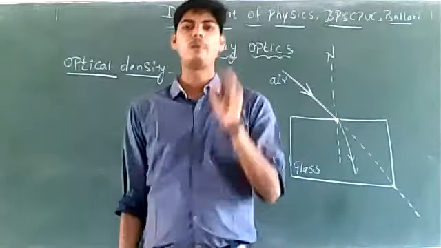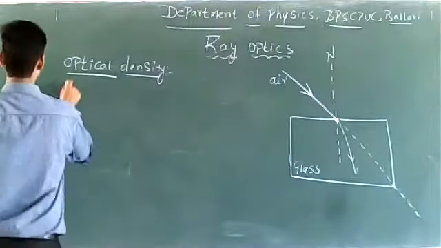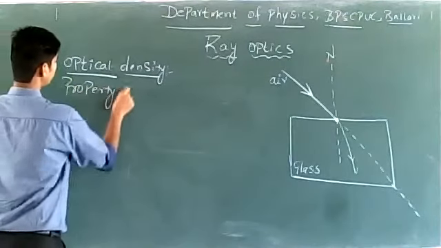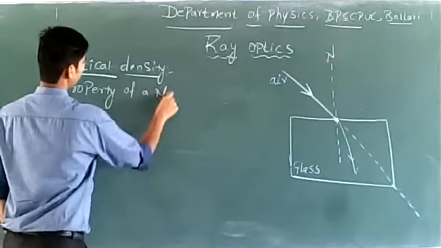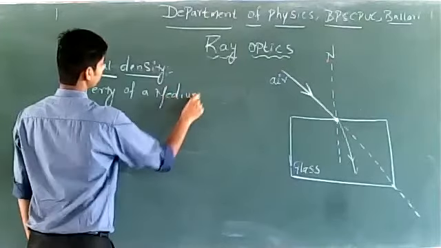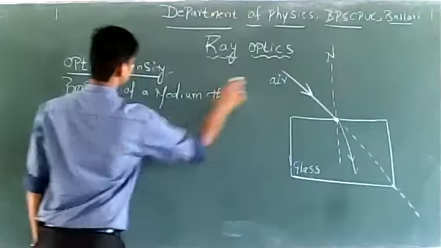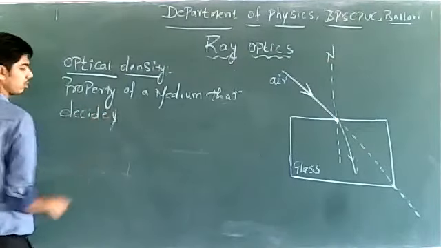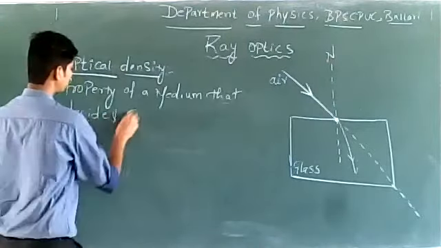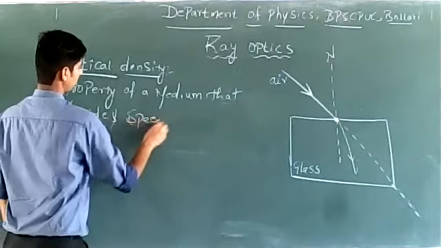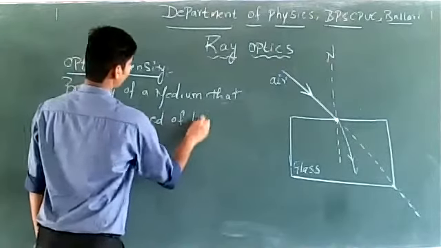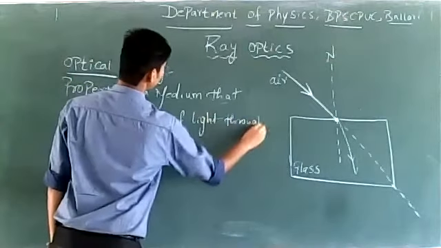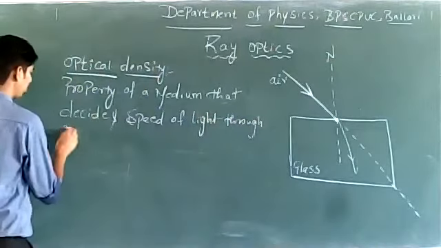So optical density is the property of a medium that decides the speed of light through it. Optical density decides speed of light through it.